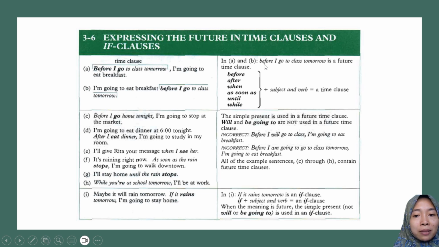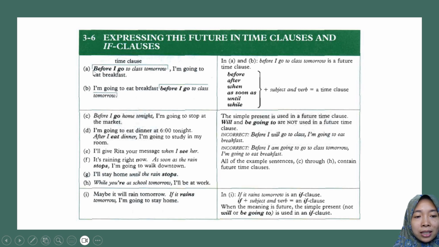In A and B, before I go to class tomorrow is a future time clause. Before I go to class tomorrow. This one is called a time clause because there is a subordinate conjunction and then subject and verb. Before I go to class tomorrow, I'm going to eat breakfast. I'm going to eat breakfast before I go to class tomorrow.